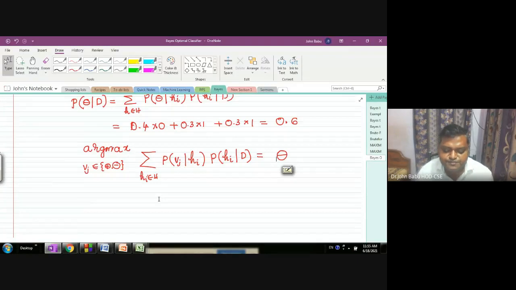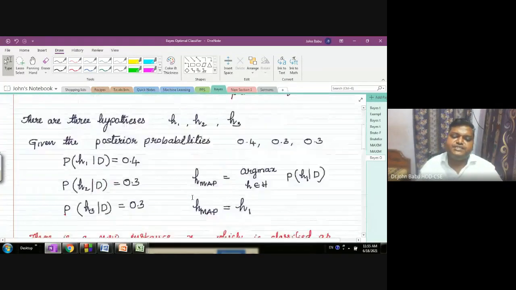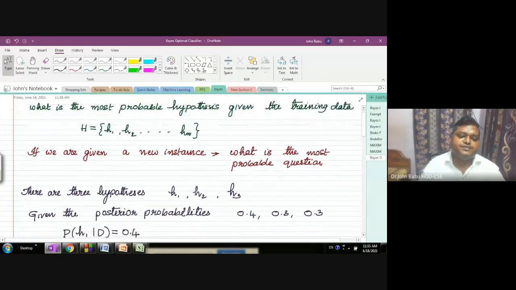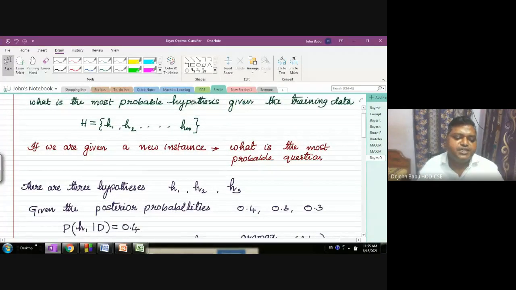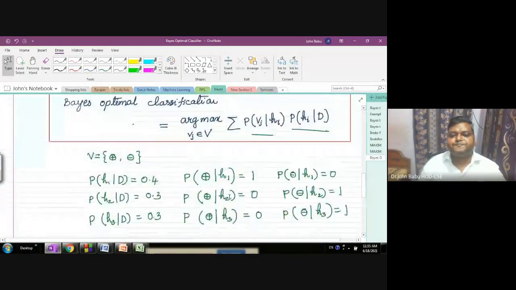This is the best method for classification. So this has revolutionized the whole of machine learning classification problems through Bayes theorem.